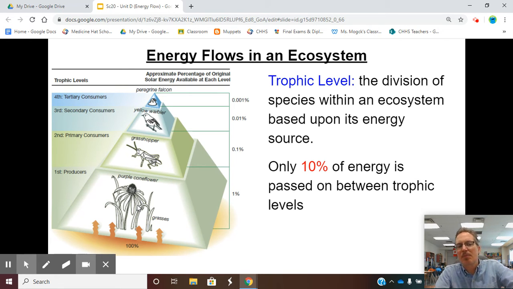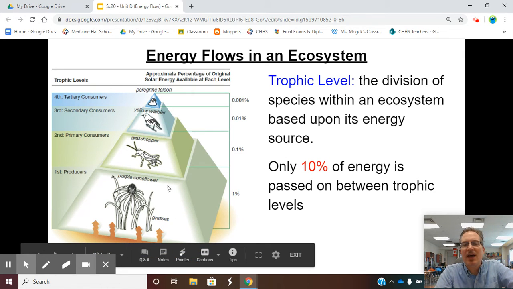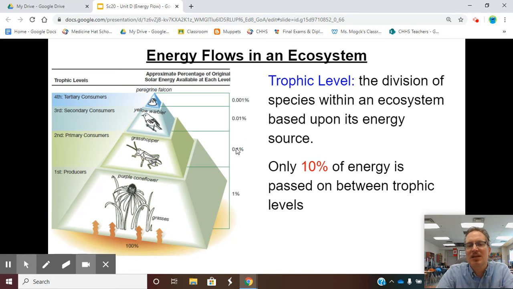So the producers at our first trophic level, they get 1% of the energy. And once they get 1%, from now on, when a grasshopper eats the grass, it only gets 10% of the energy prior to it. So instead of 1%, move the decimal place. The grasshopper only gets 0.1% of the energy that the grass had. The yellow warbler, a bird, gets only 0.01%, 10% of the energy the grasshopper had. The peregrine falcon gets 0.001%, only 10% of what the yellow warbler had.